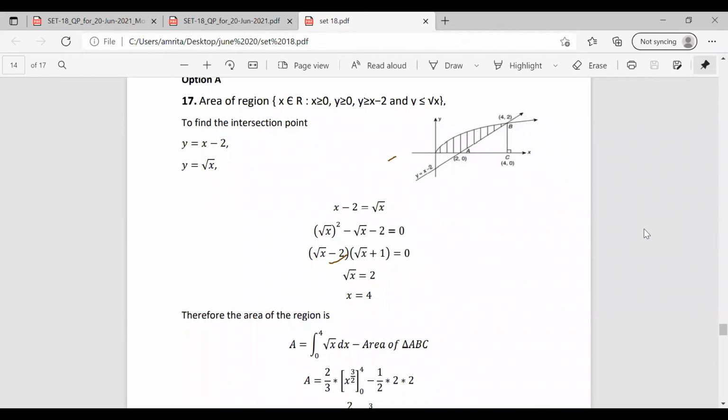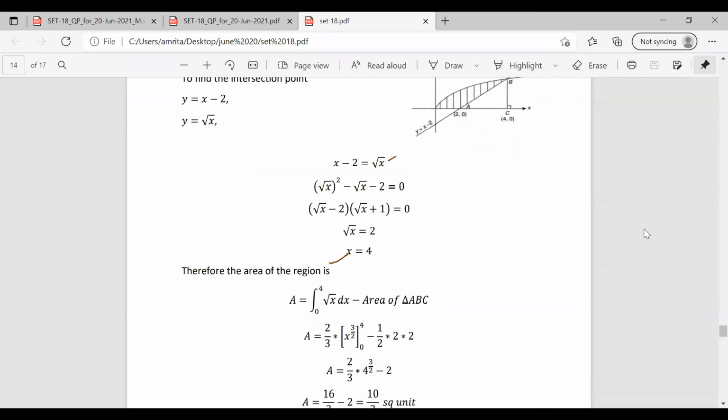The area of the whole curve minus the area of the triangle gives the area of the shaded portion. So this area A can be found using A is equal to the integral from 0 to 4 of root x dx minus the area of triangle ABC. Root x is x raised to 1 by 2, so the integral from 0 to 4 of root x dx becomes 2 by 3 into x raised to 3 by 2, with limits 0 to 4, minus 1 by 2 into 2 into 2.